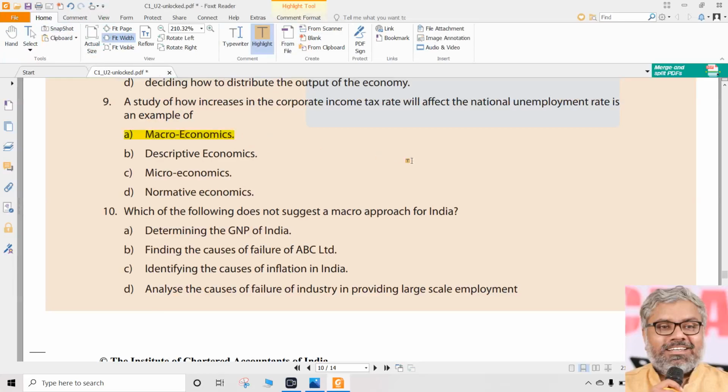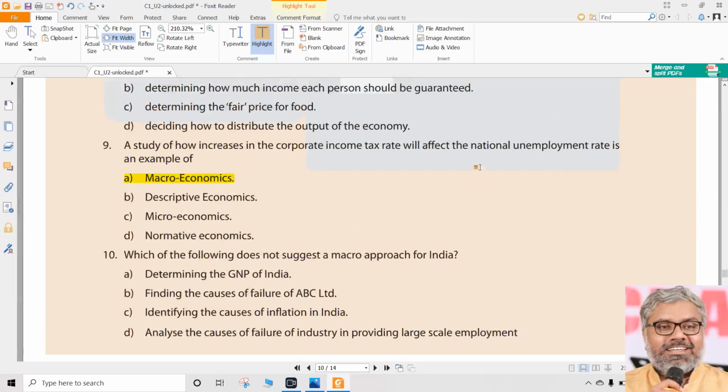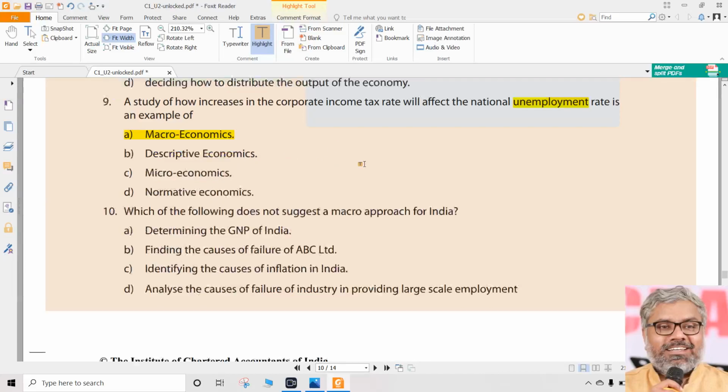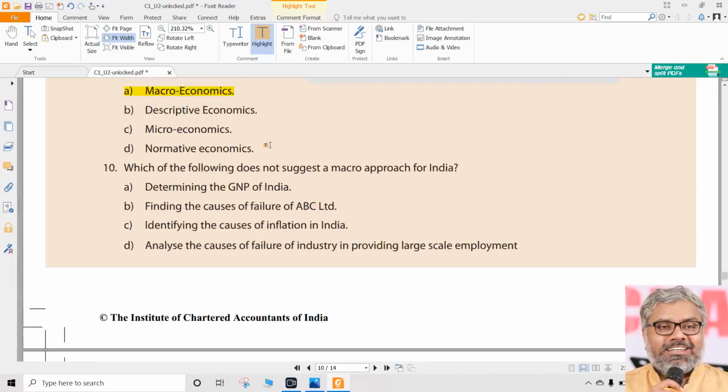That is option A. Why? Wherever we see these words, automatically we should identify unemployment, interest rates, inflation, tax. These are all macro concepts. So automatically that is an example of macroeconomics. Definitely all others are not correct. So the 9th question answer is A.